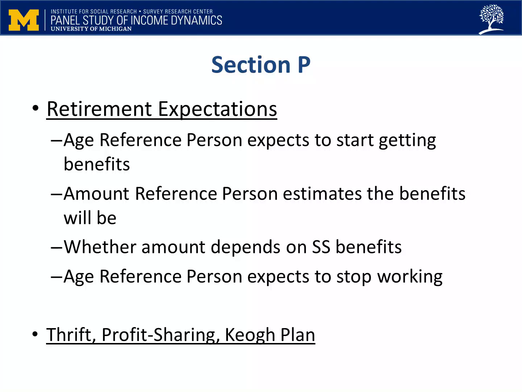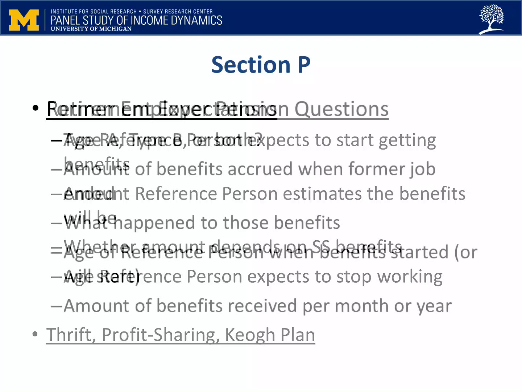Finally, some people have another tax-deferred savings or compensation plan in addition to their main pension. Typically, this other plan is a thrift, profit sharing, or KEO plan. We ask if they have an additional plan, whether their employer contributes, and how much. This brings us to the end of the first part of Section P on pensions through a current employer.